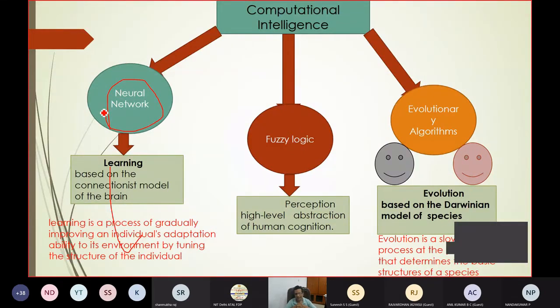So either the neural network tries to learn from a teacher, which is basically supervised learning, or it tries to learn from the surroundings, or by adjusting its own error, that is unsupervised learning. The main idea of this neural network is used particularly for many applications. One of the applications is forecasting. In forecasting, we know a time series, a sequence of time series data, a batch of time series data. Then you have to predict for the future.